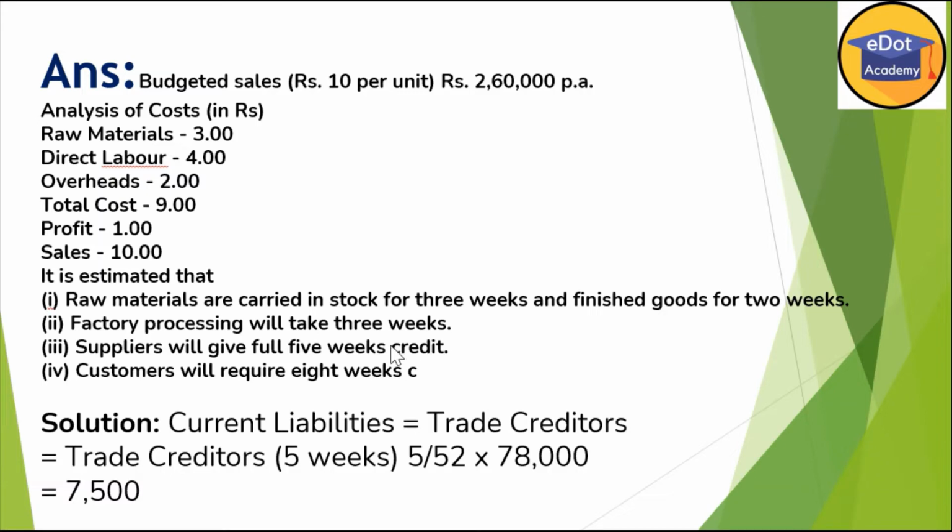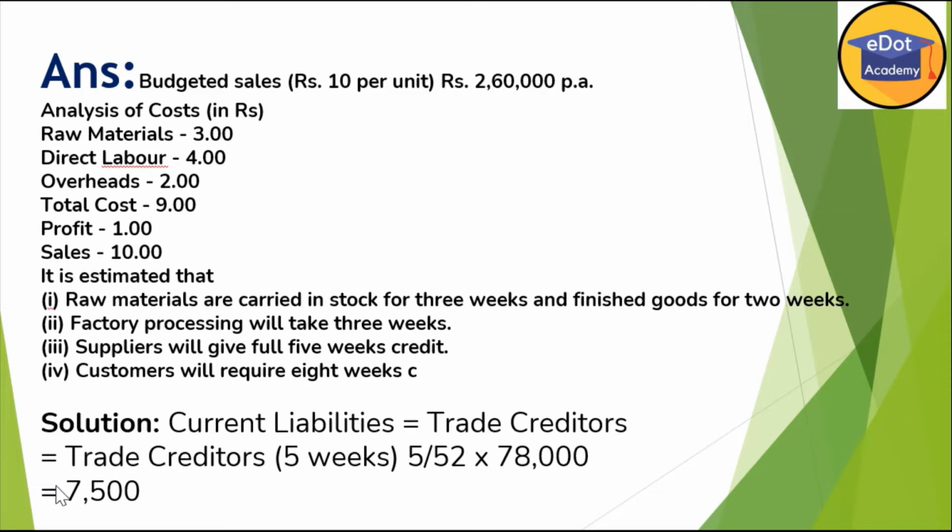So your creditor is giving you 5 weeks' time. So you convert into 5 weeks. 5 weeks means 5 by 52 into 78,000, that is, whatever raw material you are purchasing, because you are purchasing raw material at rupees 3 per unit, so 26,000 into 3, into 5 divided by 52. So this is your current liability.